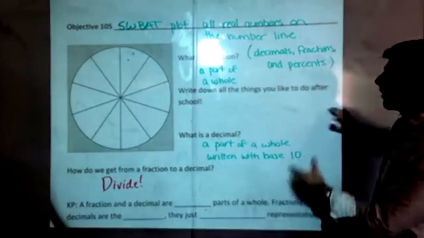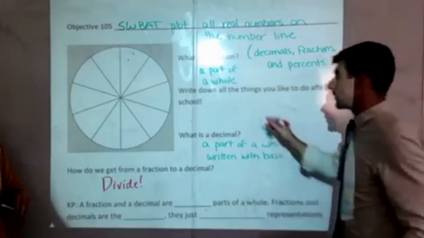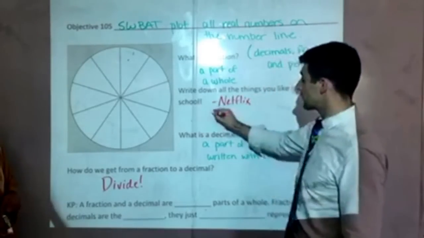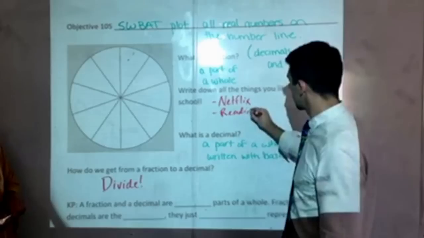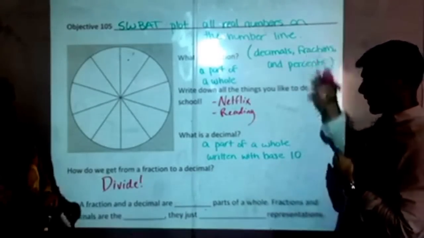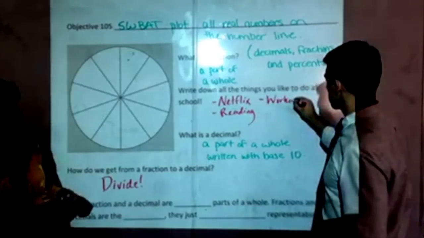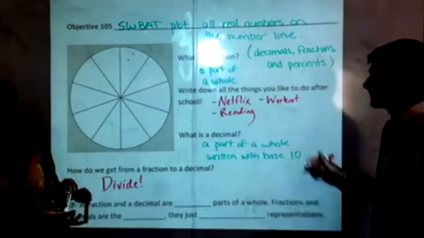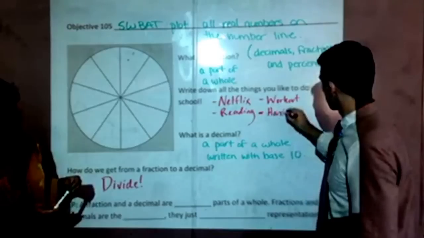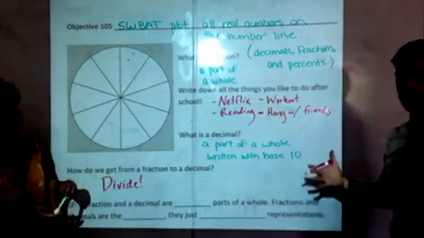For this part right here, we're hoping you can kind of see the things that you like to do as a fraction of your day. So I'll demonstrate the things that I like to do. Definitely Netflix. That sadly takes up too much of my day. When I get a chance, reading, and what are the things you like to do after school? So this is like your after school time. Besides that, I do like to spend time working out, exercising. That's always fun. And then from there, if I have time, I like just to spend it with friends.